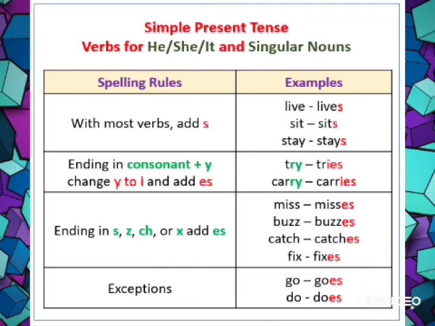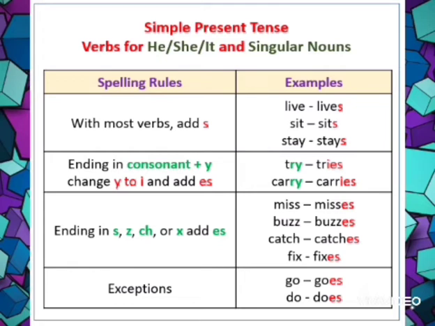Okay, if any word ends with the consonant y, and before that you will get another consonant, then you have to change y, or convert y, to i and add es, like try will become tries, carry will become carries, only when your subject will be third person singular number like he, she, it.